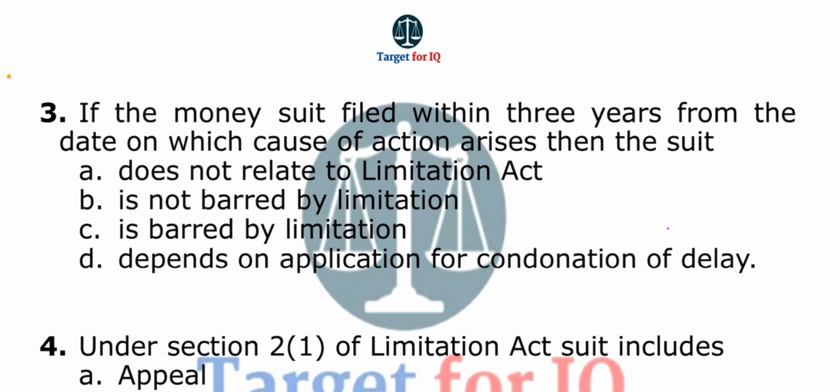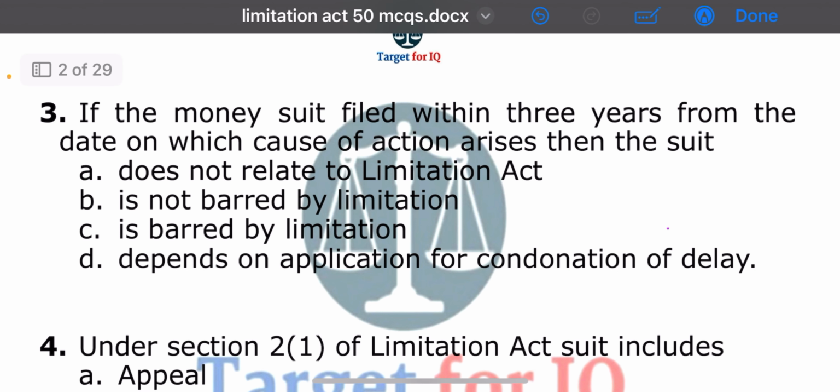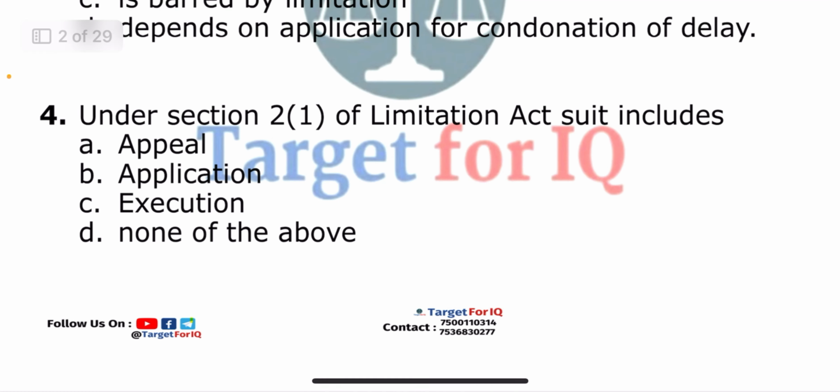Next question. If the money suit is filed within 3 years from the date on which the cause of action arises, then the suit. The options are A. Does not relate to the Limitation Act, B. Is not barred by limitation, C. Is barred by limitation, D. Depends on application for condonation of delay. The correct answer is option B. Is not barred by limitation.